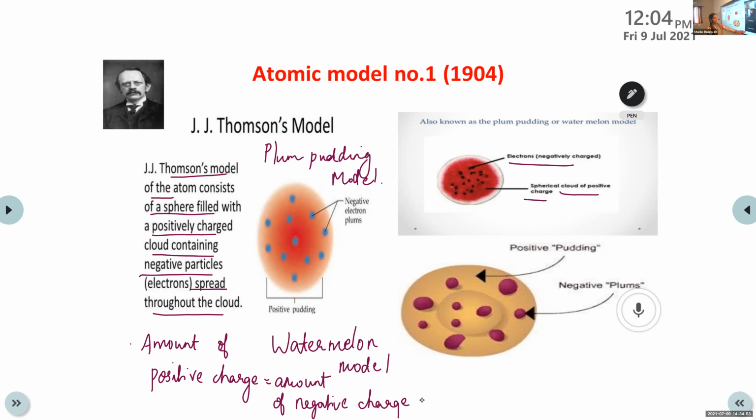If there are equal numbers of protons and electrons, it will become neutral, right? So these two are the main concepts according to J.J. Thomson's model. A positively charged sphere in which negatively charged particles are embedded, and the amount of positive charge is equal to the amount of negative charge. That means the atom is considered as electrically neutral. This is clear?